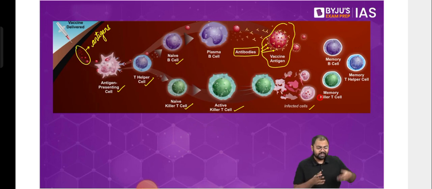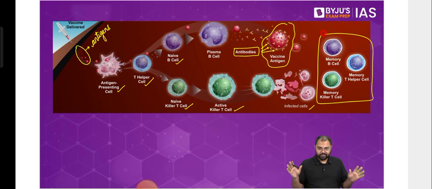So the question is: if the vaccine has been destroyed, how does it help? The answer is the memory cells. For the entire process that was happening, there was a video recording, and this video recording will be played later. Something similar is happening here. A memory of the entire procedure is kept with the immune system. So they create memory B cells, memory helper T cells, and memory killer T cells, and these know what was done to this vaccine antigen.